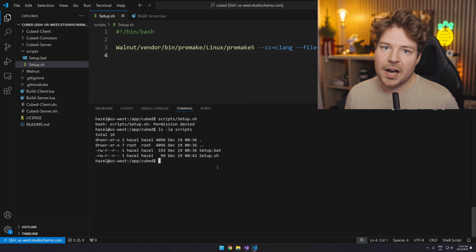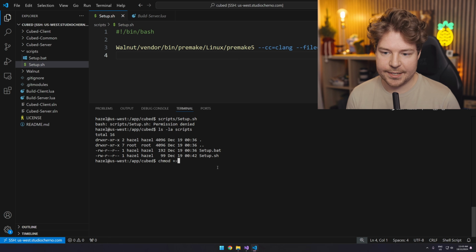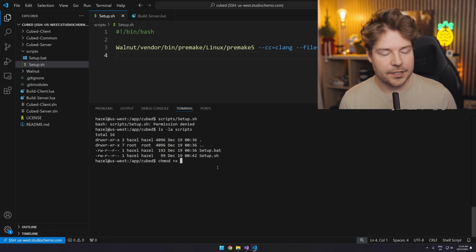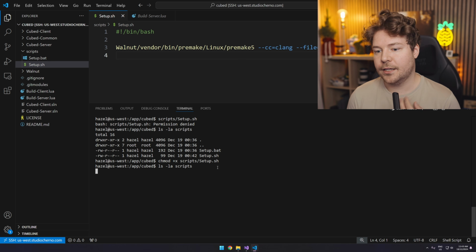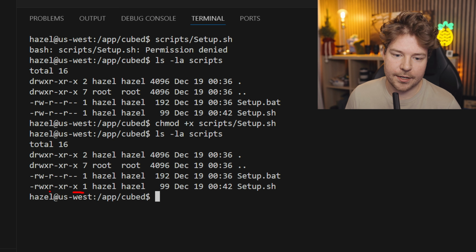So to first mark it as executable before we can execute it, we need to do chmod +x. You can also use the number code if you want to only have it affect a group or a user or whatever else. And then we'll just do scripts/setup.sh. And now if we run that ls -la again, okay, it's not a different color for some reason, but you can see that it now has that executable permission.